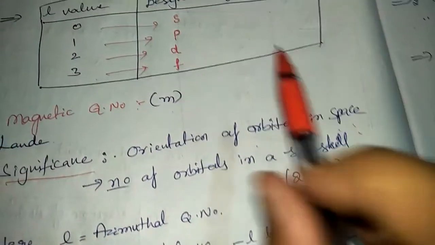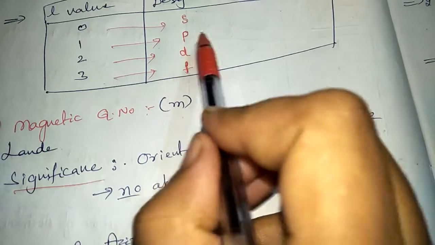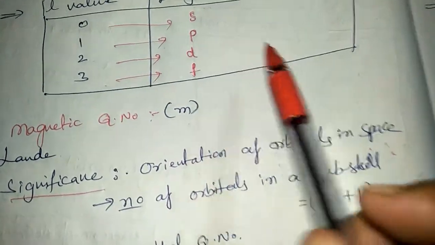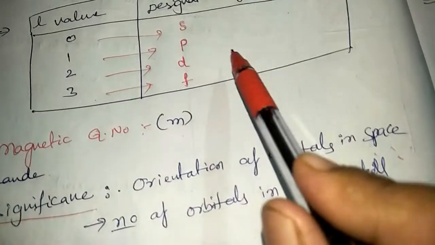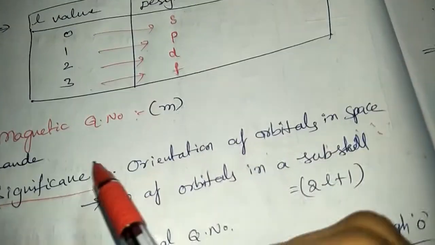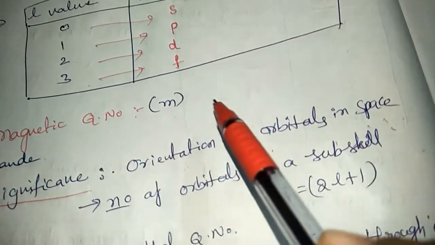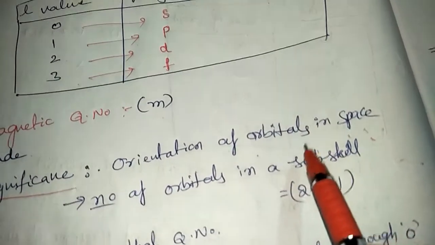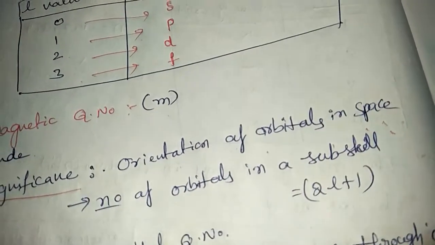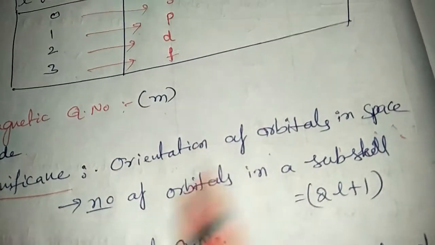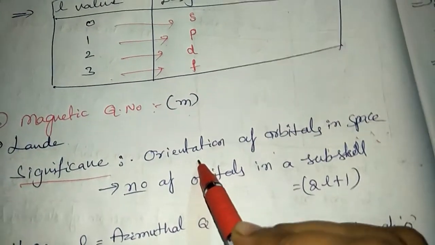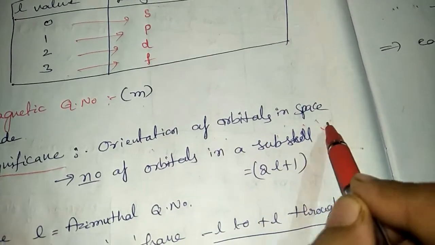You know very well that from the Azimuthal quantum number, we know in which orbital our electron is present. For example, the electron is present in p orbital or d orbital, f orbital. Our electron is present in which orientation of the orbital? Means p has 3 orientations, d has 5 orientations, and f has 7 orientations. That orientation is explained by the magnetic quantum number. So the magnetic quantum number tells about the orientation of the orbitals in space.